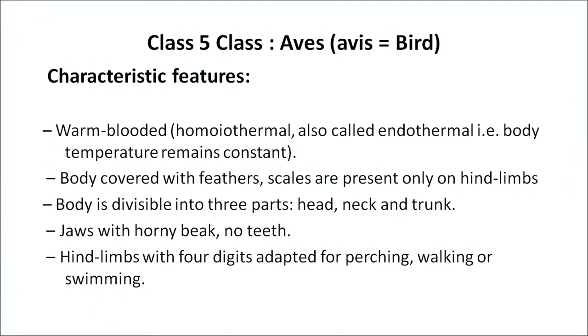Some of the examples of animals belonging to this class Reptilia are tortoise, turtles, garden lizard, wall lizard, cobra, crocodile, gharial, etc. Now the next class that we are going to discuss is class Aves. Aves is derived from the word avis, which means birds. Some of the characteristic features of the birds belonging to class Aves is that they are warm-blooded, means homeothermal. It is also called endothermal, that is their body temperature remains constant. Body is covered with feathers. Scales are present only on the hind limbs, and their body is divisible into three parts, again head, neck and trunk.